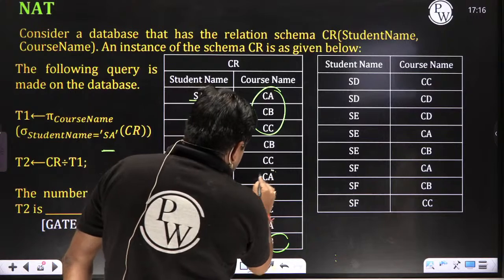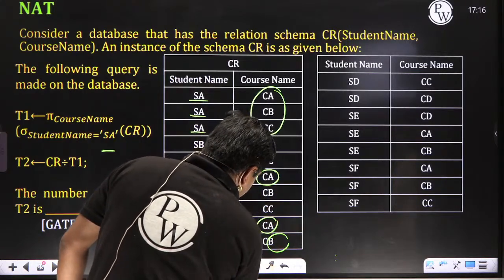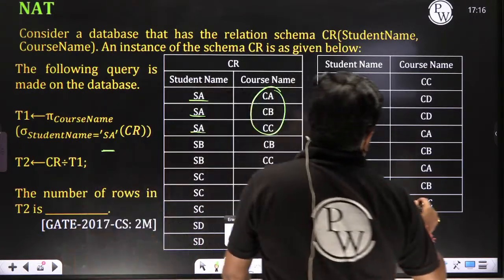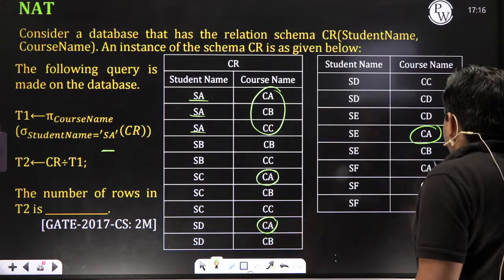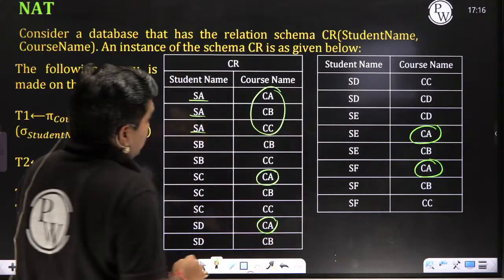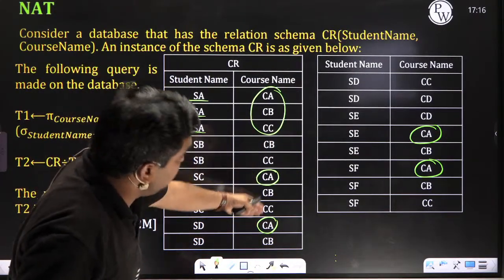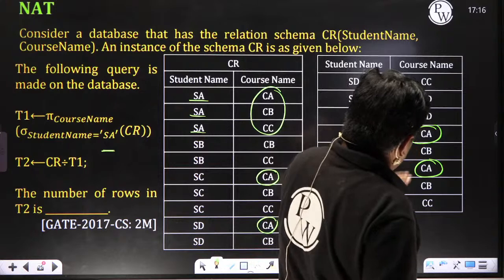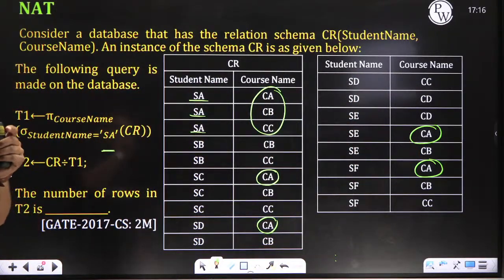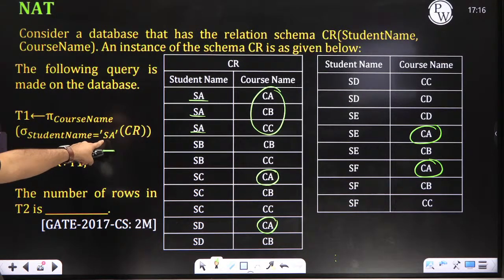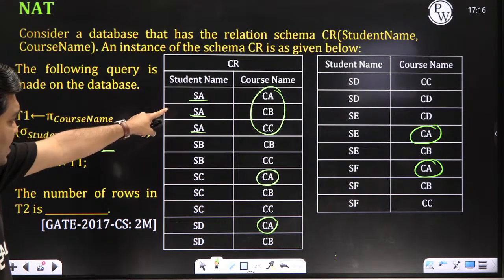CA is present here, here, here and here. So what is the output? CA is present here, here, here, here. Yes or no? You get 4 tuples. Am I right? You get course name equal to SA. SA you are getting CA, CB, CC.